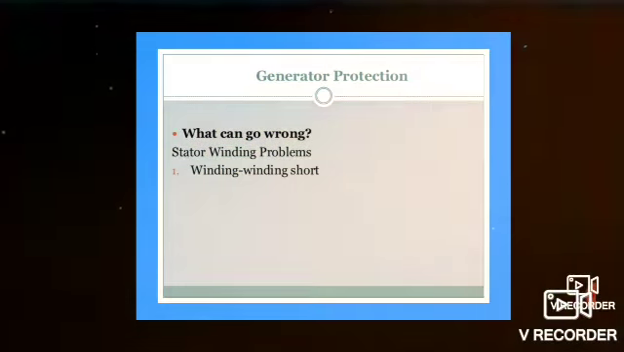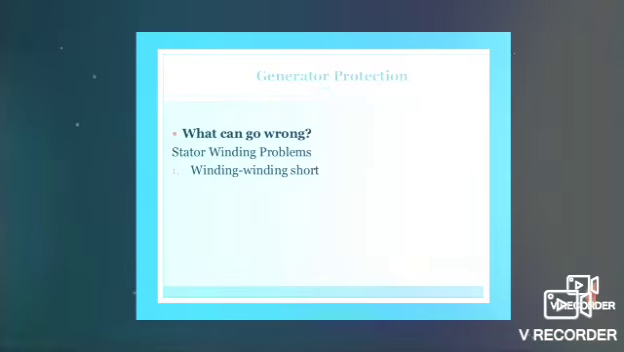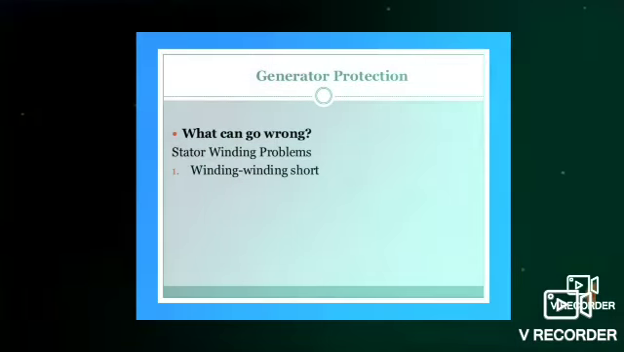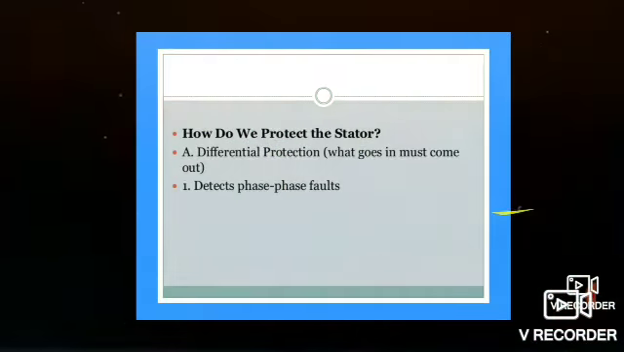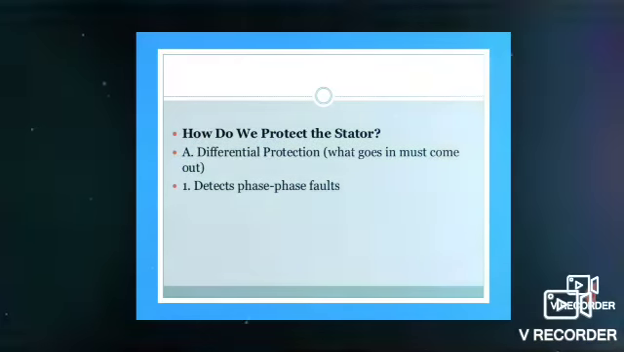First one is generator protection. What can go wrong in the generator? Stator winding problems can occur in the generator. Stator winding problems mean winding short will occur in the generator. It can be protected by using a differential protection relay, by detection of phase-to-phase fault.